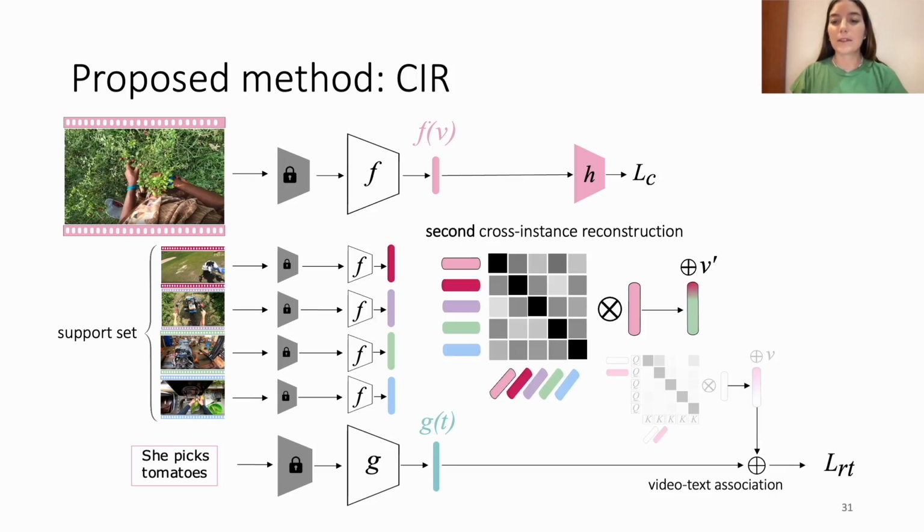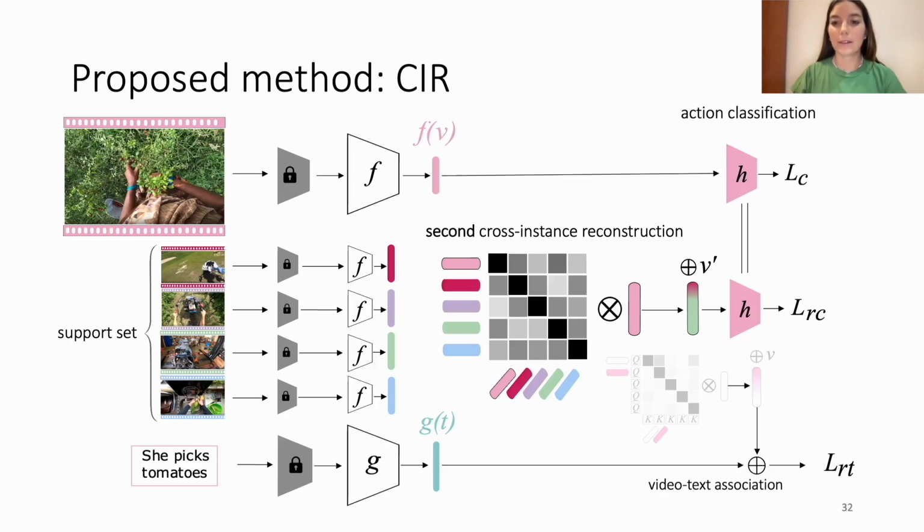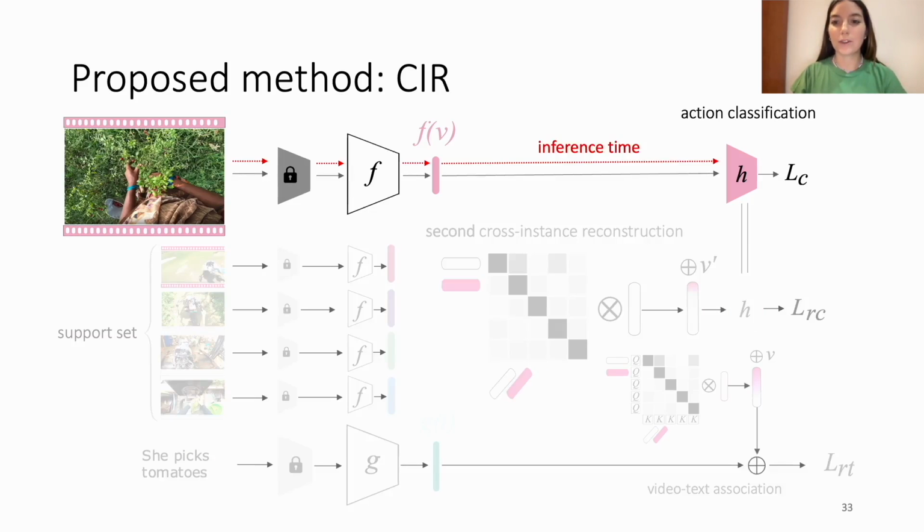We use a second cross-instance reconstruction obtained by standard cross-product attention. This is trained to recognize the clip's action class. This reconstruction solely focuses on the action class, cut in this case, learning to generalize this action over scenarios and locations. Importantly, it's classified using shared weights with our main classifier H. At inference time, only visual information is used for classification. No reconstruction or batch-based knowledge is used.